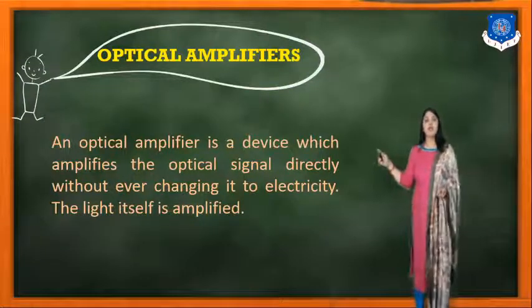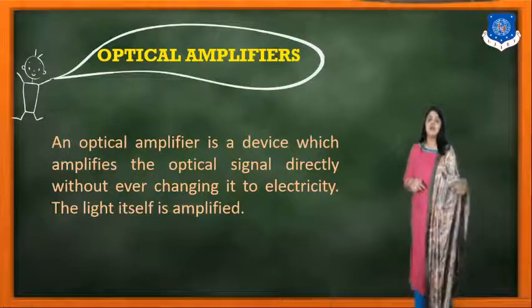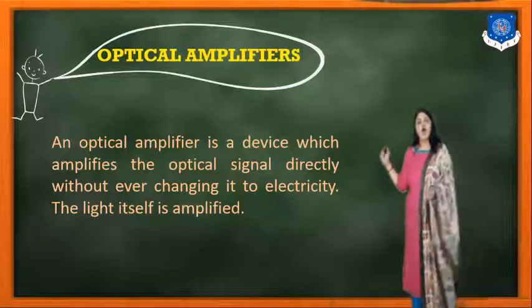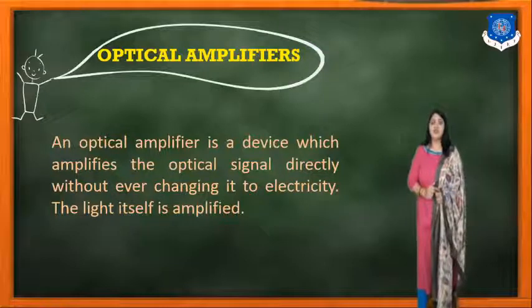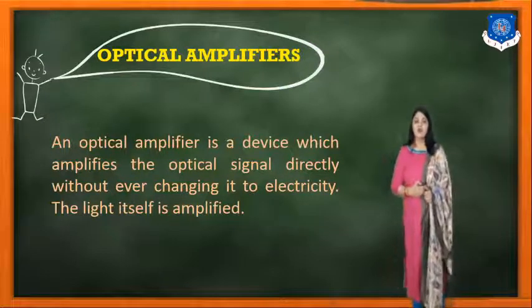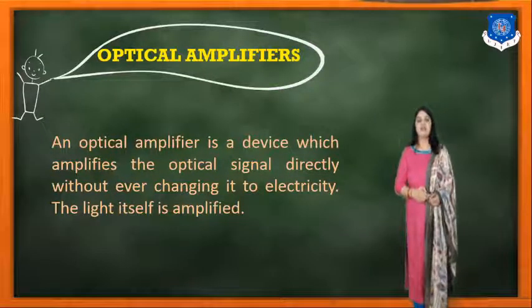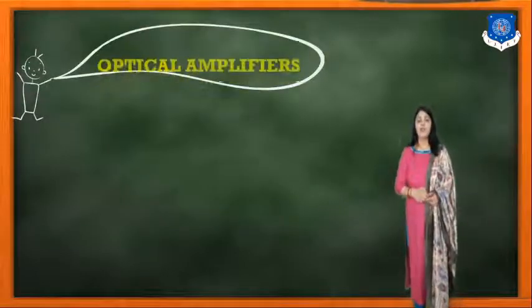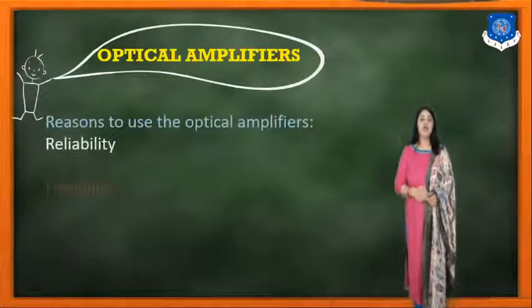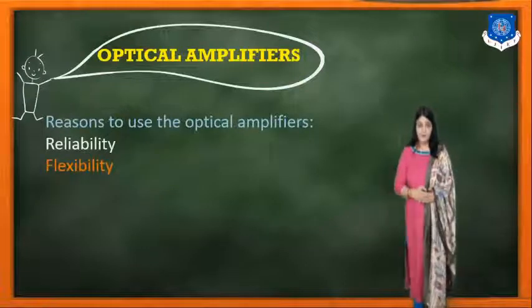An optical amplifier is a device which amplifies the optical signal directly without changing it to electricity, and the light itself is amplified. So the light amplification can be done by the optical amplifier.